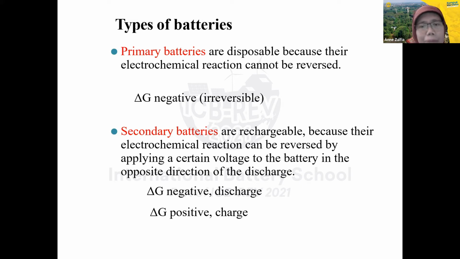Then the secondary batteries are rechargeable. This battery can be used many times because we can recharge it. So in the rechargeable battery, there is a reversible reaction. The reversible reaction is discharge from anode to the cathode and then charge from the cathode to the anode. During discharge, there is negative free energy, and during charging, there is positive free energy. The ion from the cathode goes to the anode during the charge.